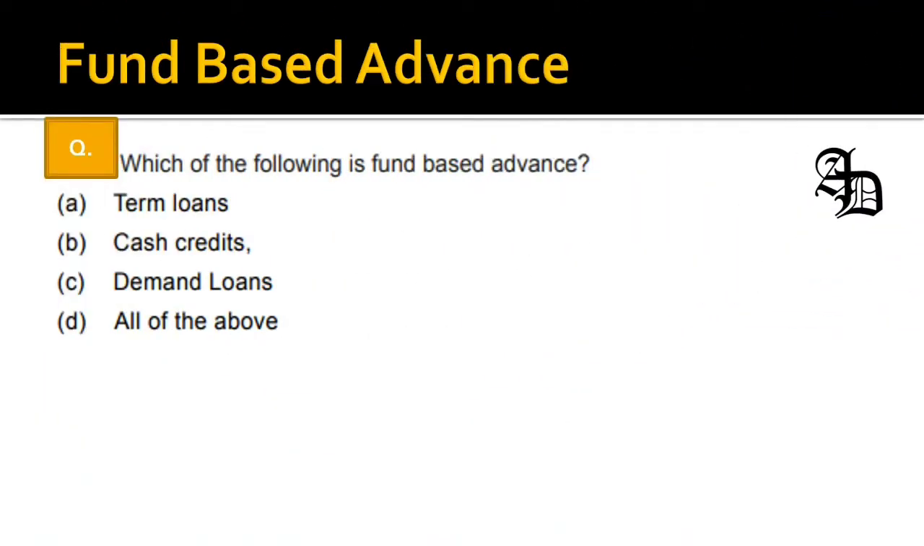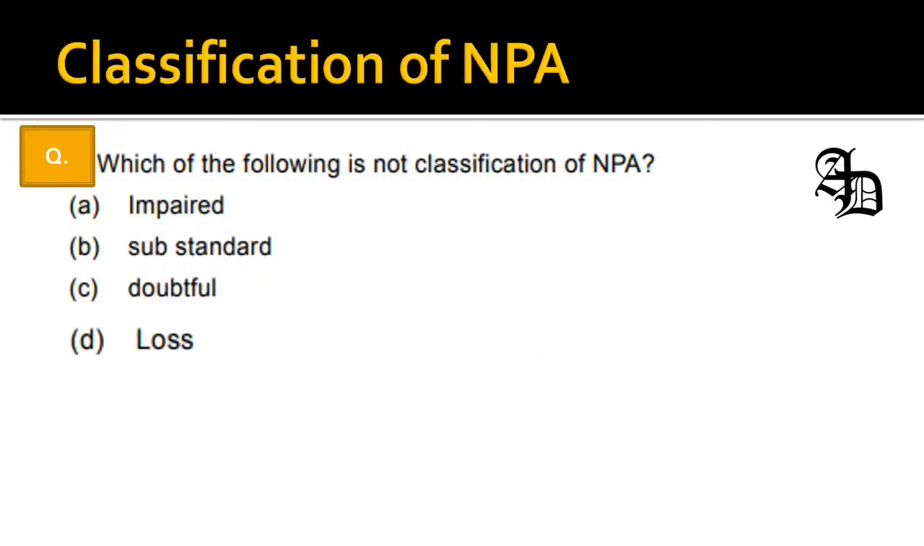Number one is, which of the following is a fund based advance? Term loan, cash credit, demand loans, all of the above are examples of fund based advances. So option D is the correct answer. Next is, which of the following is not a classification of non-performing asset? Whenever banks classify their assets, they need to show non-performing assets as well, so they classify into substandard, doubtful, and loss assets, but they do not classify into impaired. So impaired is the correct answer here.